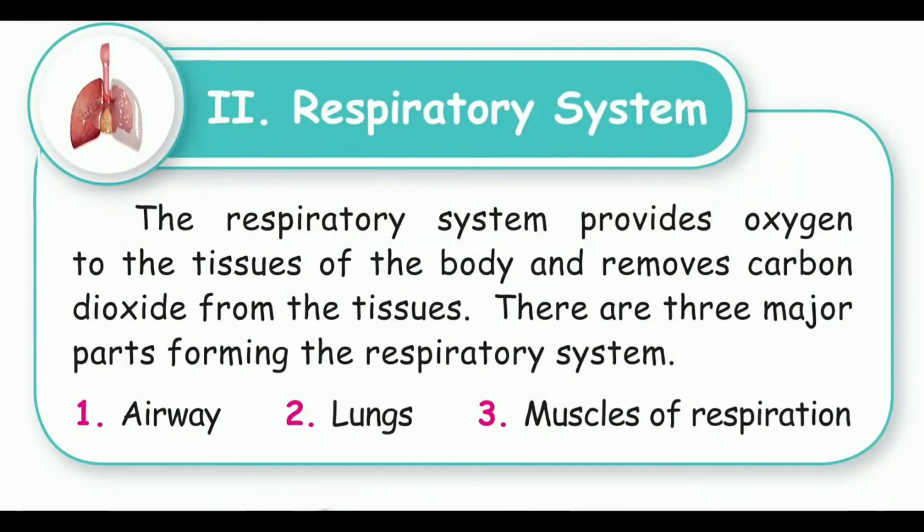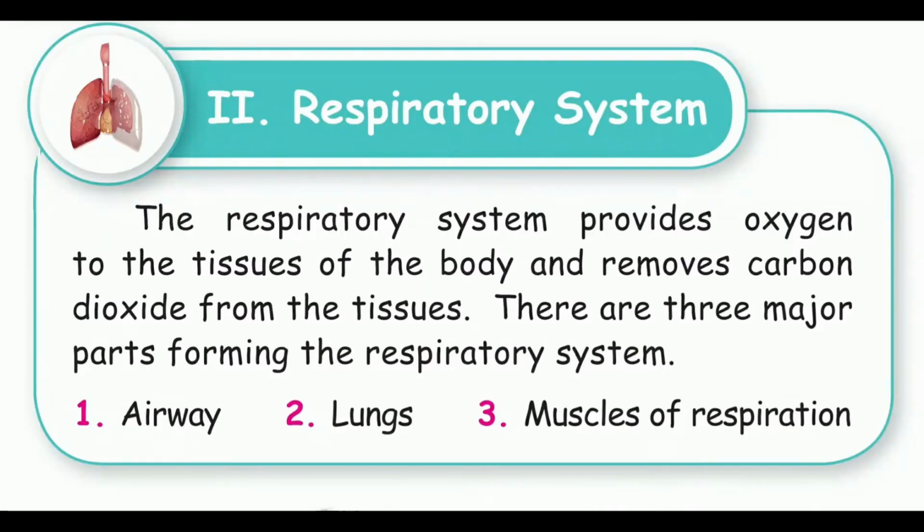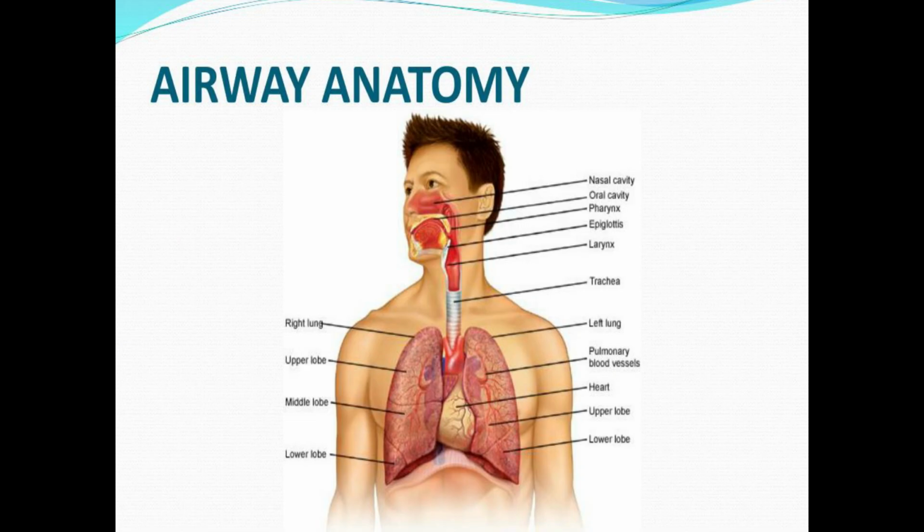In the organ system, next we are going to learn about respiratory system. The respiratory system provides oxygen to the tissues of the body and removes carbon dioxide from the tissues. There are three major parts forming the respiratory system: airway, lungs, muscles of respiration. Airway. The airway includes the nasal cavity, pharynx, larynx, trachea, bronchi and lungs. It carries air between the lungs and the surrounding.